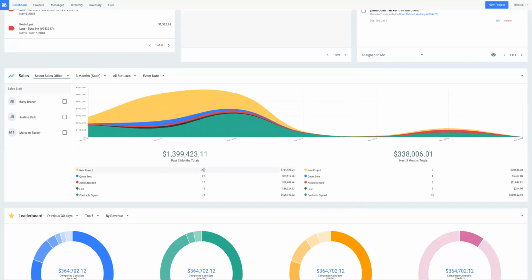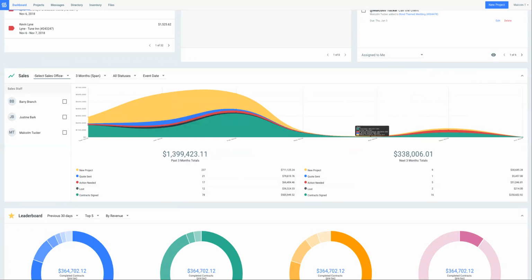I've got 237 projects, which are sitting at around $700,000 worth of revenue that could be lining my pockets right now. So I'll probably go back into my project list, and we'll dive into that in just a little bit. We could also see the frequency of our lost projects and quote sent and action needed projects. But in terms of closing sales, you'll probably just be interested in these top two, making sure you can actually turn these into signed contracts so you can get some payments in.